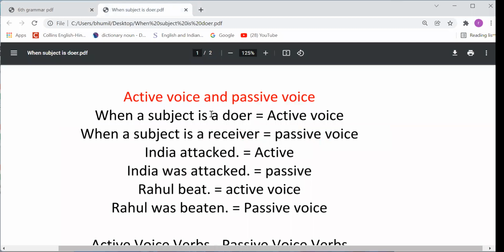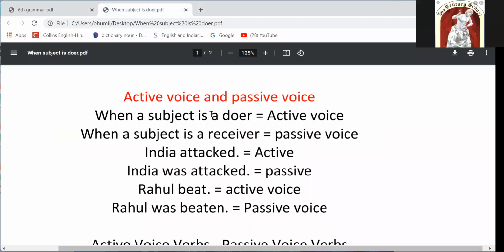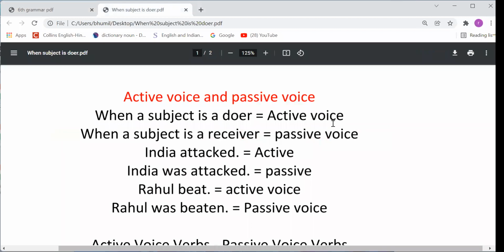So, dear students, look here. First of all, we have to understand what active voice sentences and passive voice sentences are, right? Here I have written: when a subject is a doer, that is an active voice sentence. When a subject is a receiver, that is a passive voice sentence, right?